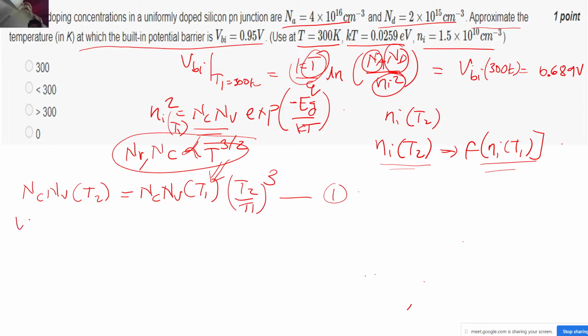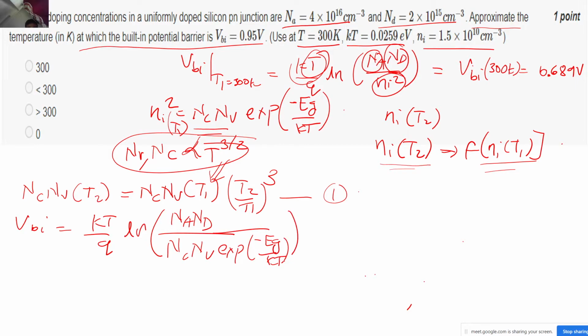Now let's use the VBI. kT by q ln of what? NaNd upon Ni square, and I am writing the expression for Ni square as NC NV exponential of minus Eg by kT, correct? So what will VBI become?